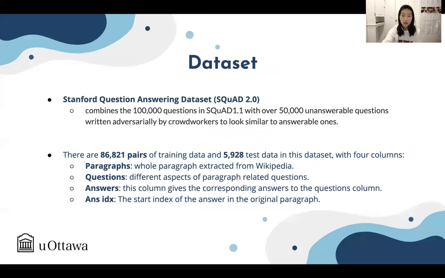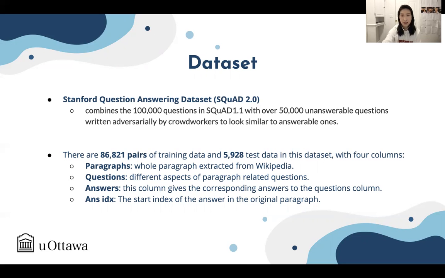Okay, and I will introduce the main methodology involved in this project. First of all, the data set I used here is SQuAD, the abbreviation of Stanford Question Answering Dataset. It contains over 1 million questions on SQuAD version 1.1 and paragraphs extracted from Wikipedia articles. There are over 86,000 pairs in our training dataset and 5,928 in the test dataset.